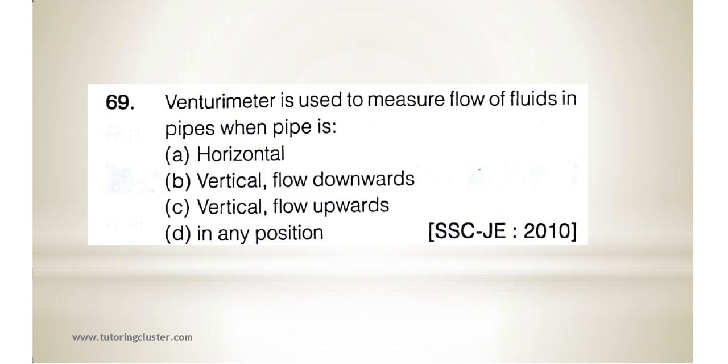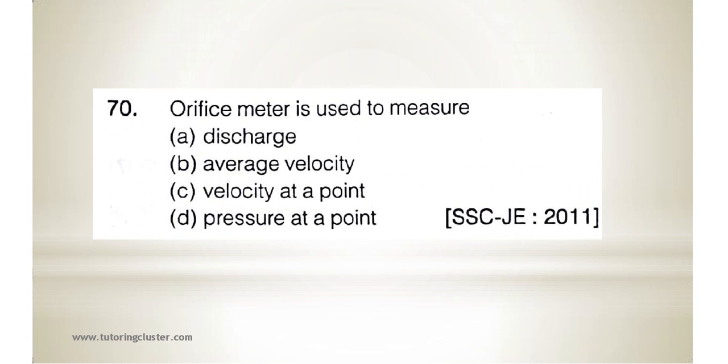Next, venturimeter is used to measure the flow of fluid in a pipe when pipe is. So basically venturimeter can be used to measure the flow of fluid. The pipe can be anything, horizontal, vertical, so it can be in any position. Next, question number 70, orifice meter is used to measure what? Discharge. Pitot tube is used to measure velocity, and orifice meter is used to measure the discharge.